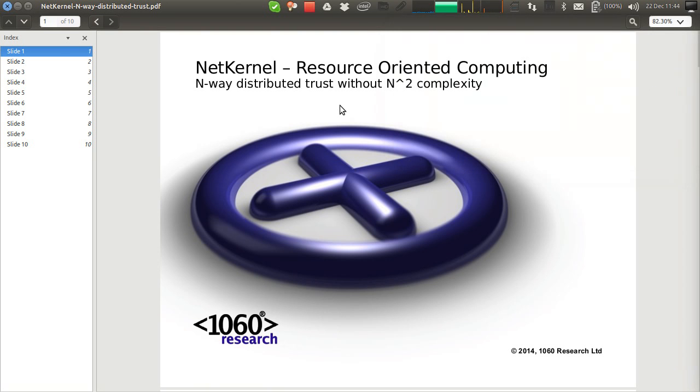In this short video, we're going to introduce the NetKernel resource-oriented computing abstraction and show how, when we use the NetKernel protocol, we can distribute trust between multiple parties without incurring n-squared complexity in the number of parties interacting.